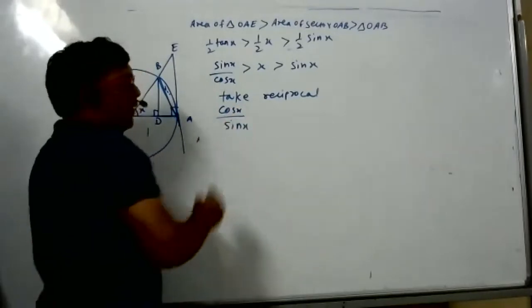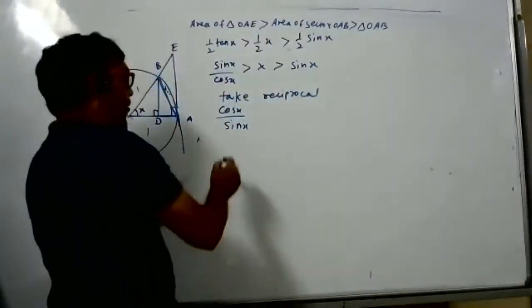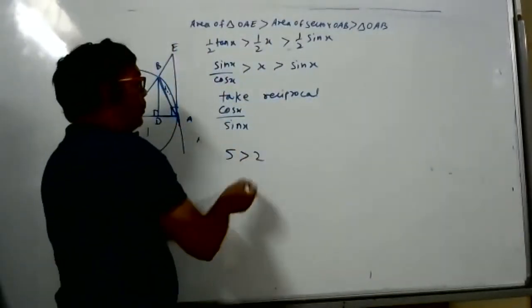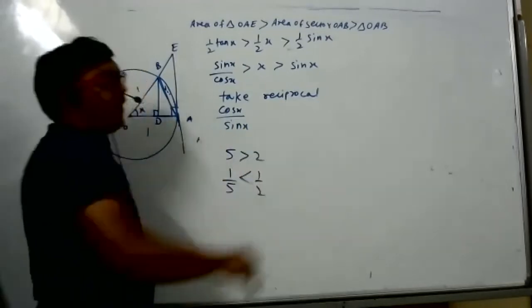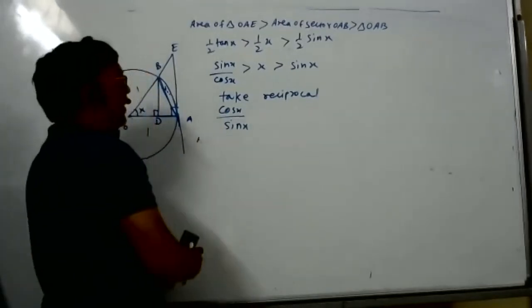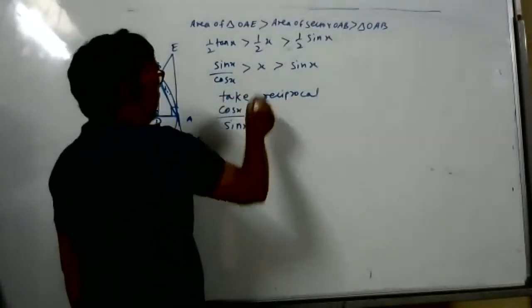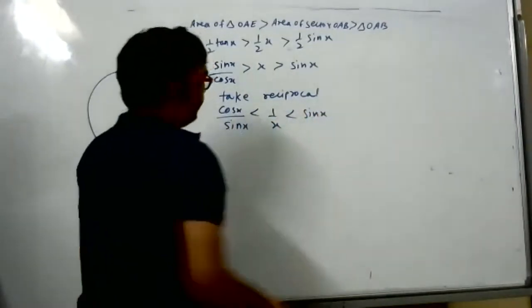But reciprocal means the sign of inequality will change. If I say 5 is more than 2, the reciprocal means 1 by 5 and 1 by 2. So what will happen now? 1 by 2 will be more. Same logic: reciprocal means the sign of inequality will change. So this will become cos x by sin x less than 1 by x less than 1 by sin x.